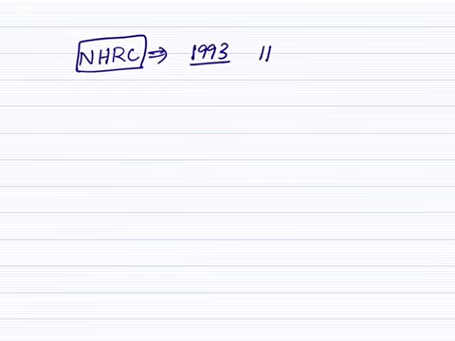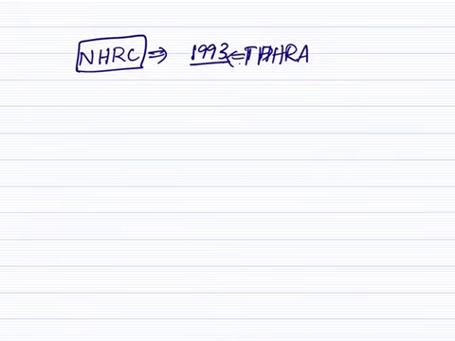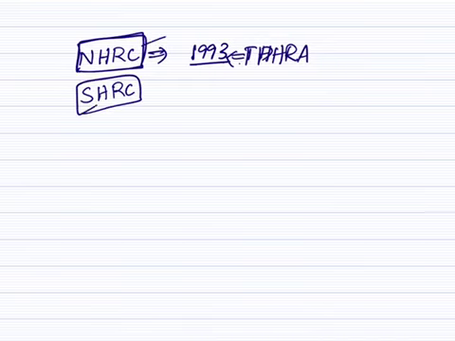Here, first, let us see about the earlier NHRC, the present NHRC. This National Human Rights Commission is appointed under the Protection of Human Rights Act of 1993. Under this Act, the National Human Rights Commission is established. The State Human Rights Commission is established at the state level. This is at the national level. This is at the state level. Here, the composition of the National Human Rights Commission.